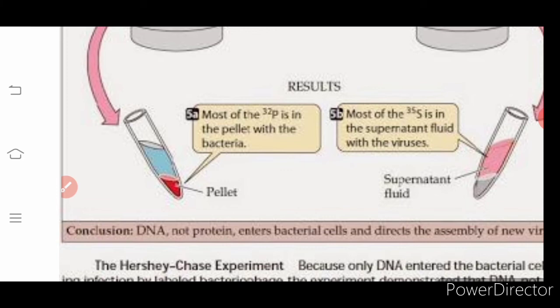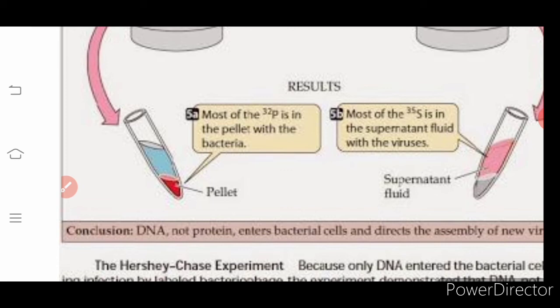So most of the P32 is in the pellet. Once we do the centrifugation, the supernatant is found to have the virus and the bacteria will automatically settle down. That is the basic feature of the experiment. Supernatant will have the virus and the settling material will have the bacteria.